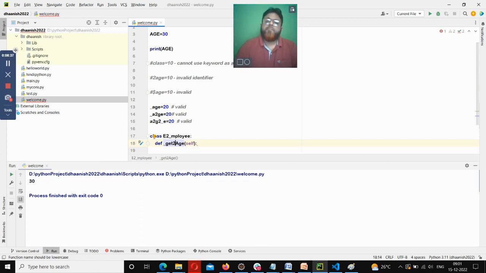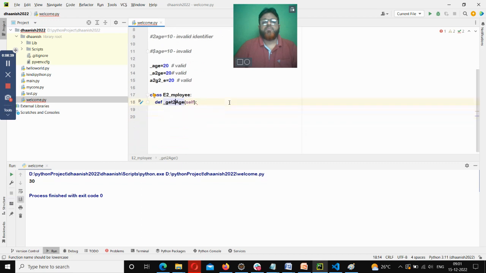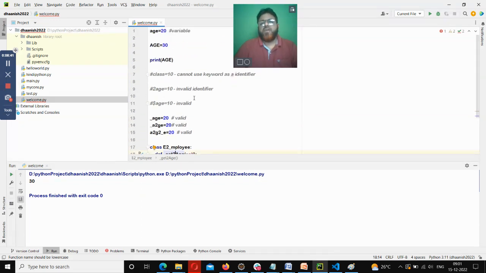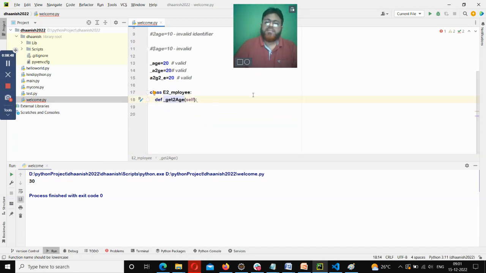Yes. So the valid identifier concept spans across the program. It can be on the variables, on the class names, on the method names, wherever you are using a name to identify something. Now, the valid identifier concept is a must. Got it? Is that clear, guys?